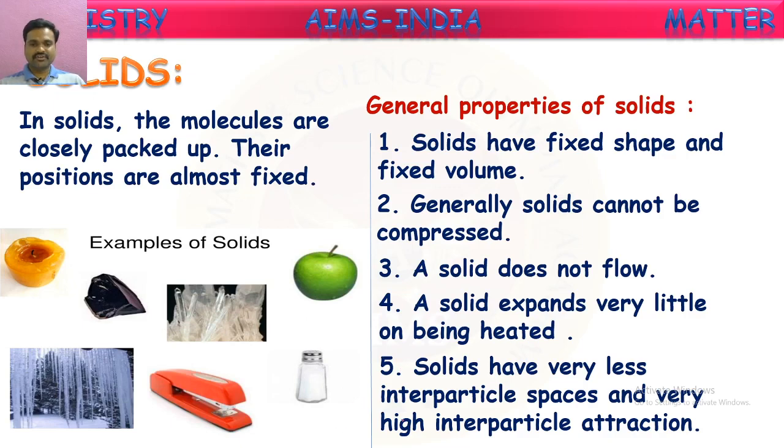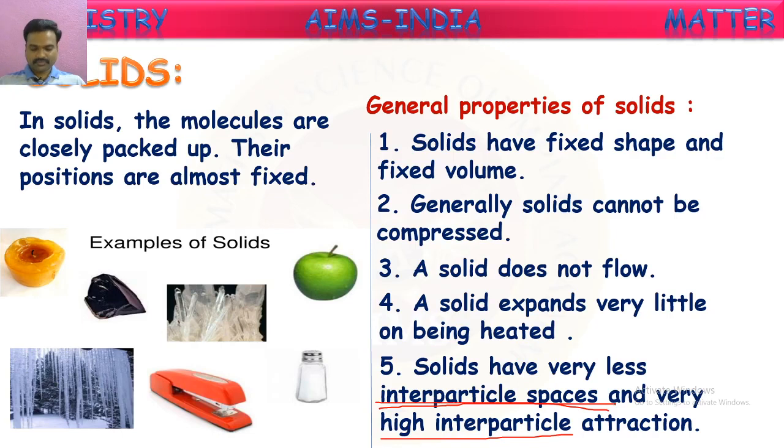Here, there are new words. Interparticle space means the space between the adjacent particles in matter. And the attraction between these side by side particles is called interparticle attraction. The interparticle space in solids is very less because, as we said, these particles are very close to each other. The space between the particles is negligible, whereas attraction is very high. They are tightly bound because of that. So interparticle attractions are much higher, whereas interparticle spaces are negligible in the case of solids.